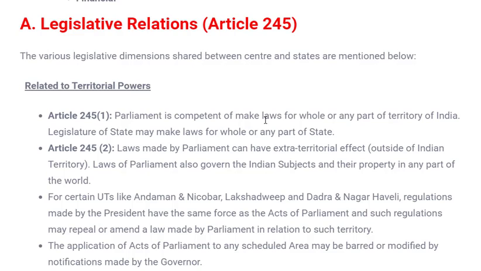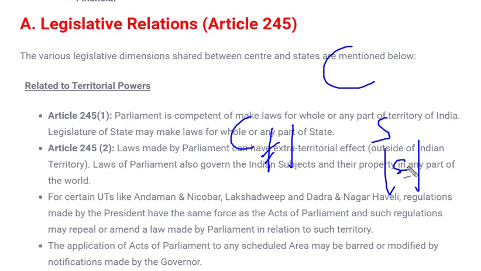What else? Parliament can make laws on list 1 and 2. We have already seen that parliament can make laws on its own subject matter as well as the concurrent list, which is common for all. Even sometimes, if required, the center can make laws on state subject matter also if they are found to be of national interest. It's not necessary that the center can make laws only on its own subject matter list.